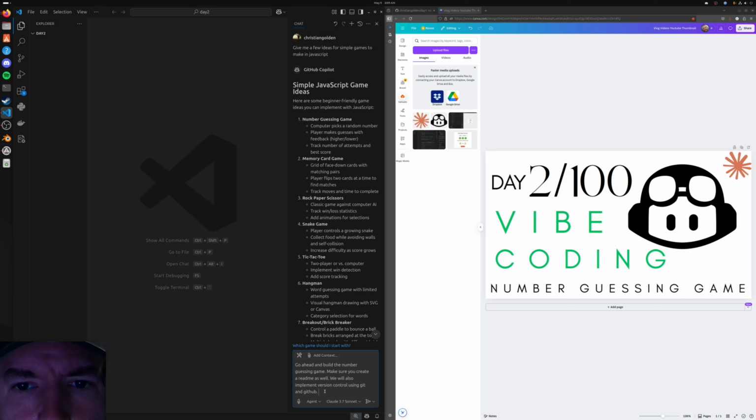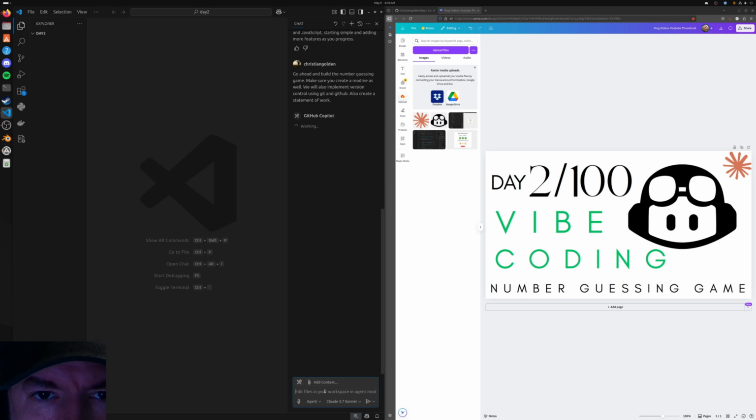Especially when you're doing vibe coding, sometimes it will feel like the coding agent starts to get off track or starts to make things that weren't originally part of the plan or do things in ways that weren't originally intended. If you have a statement of work in place, you can tell it to reference the statement of work when it goes to implement something. Also create a statement of work. Let's see what happens.